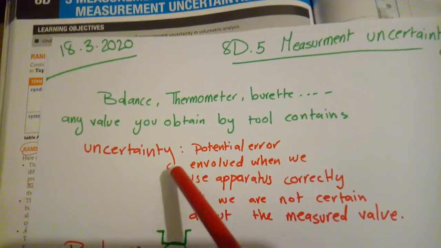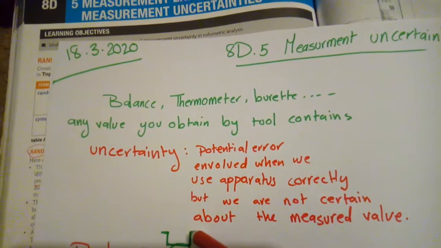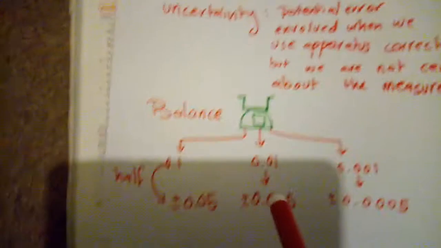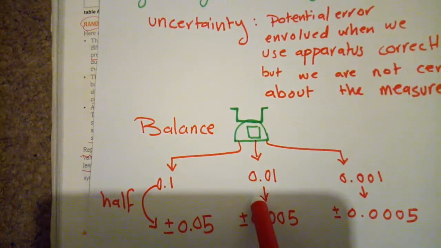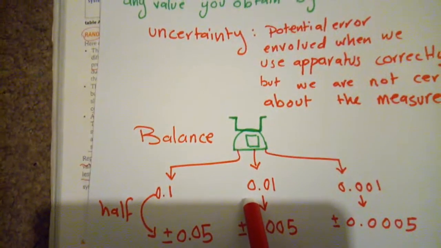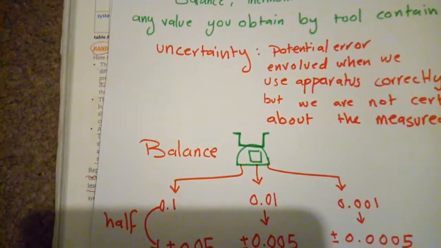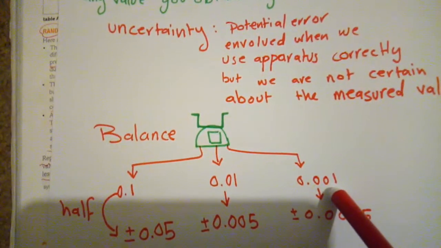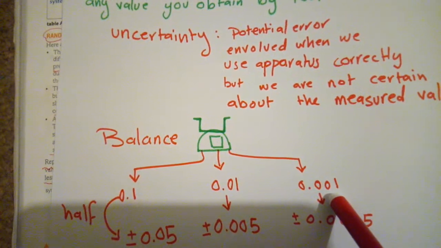Okay, let's take an example. The balance. Some balances will give us the mass to 1 decimal place. Other balances record the value up to 2 decimal places, and other balances can give us values up to 3 decimal places.